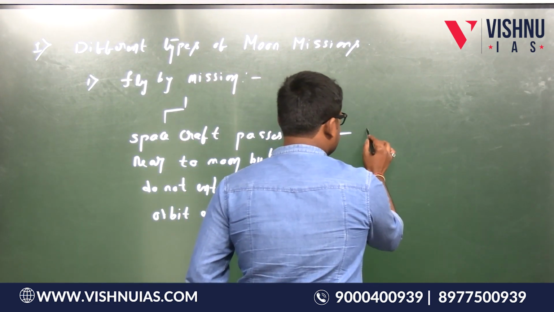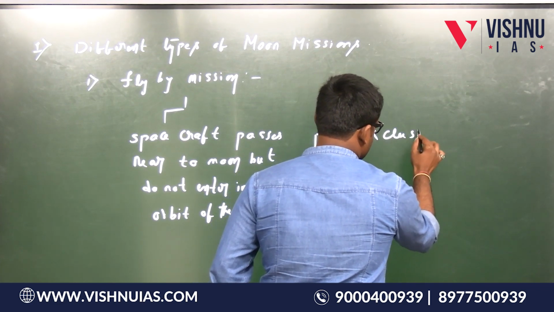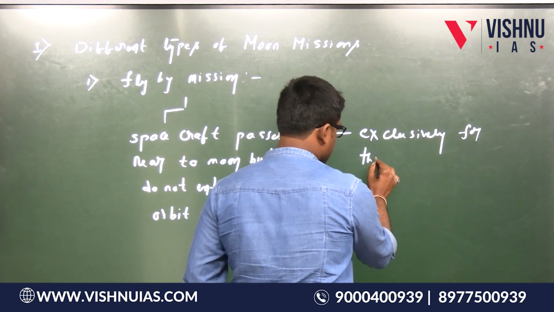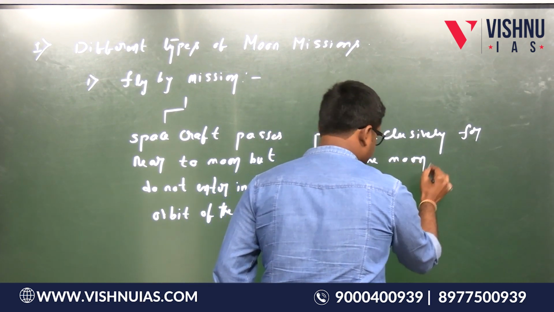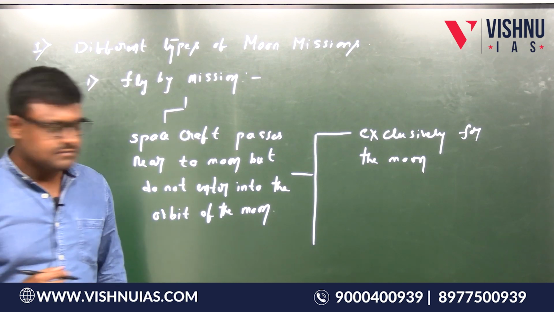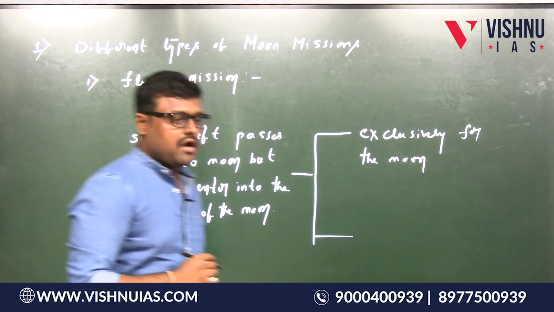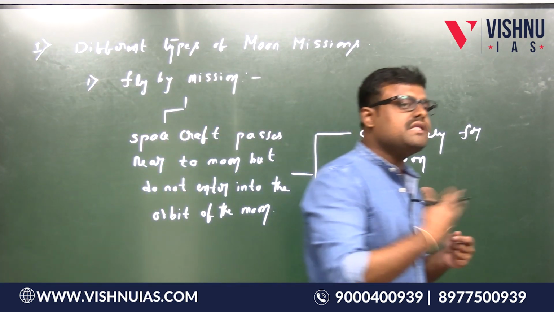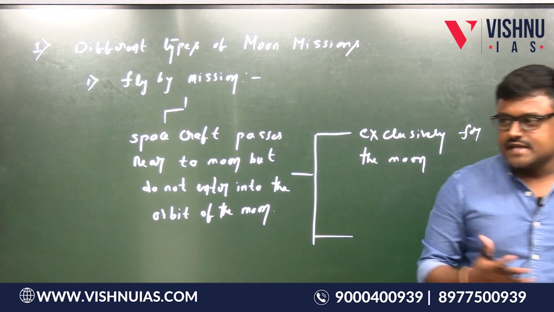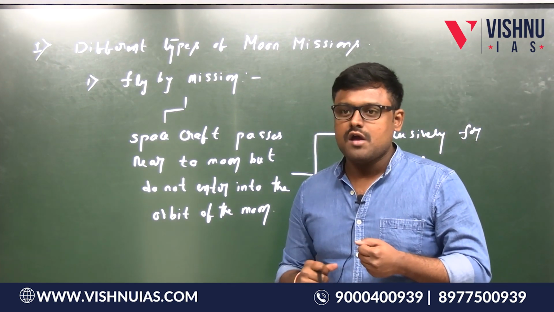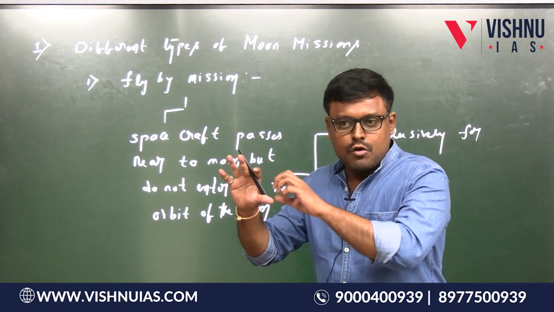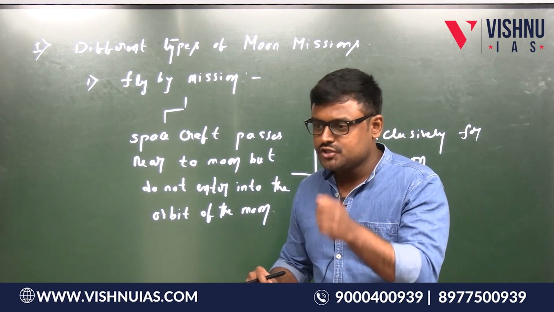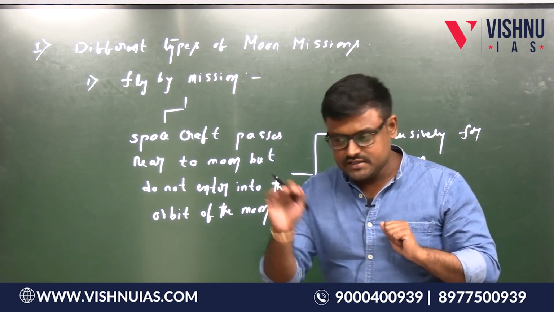It can be exclusively for observing the moon, or this flyby spacecraft is actually going to some other planetary body or into some deep space mission. On its way it just visited the moon and collected some good information about the moon. Please write down that one.